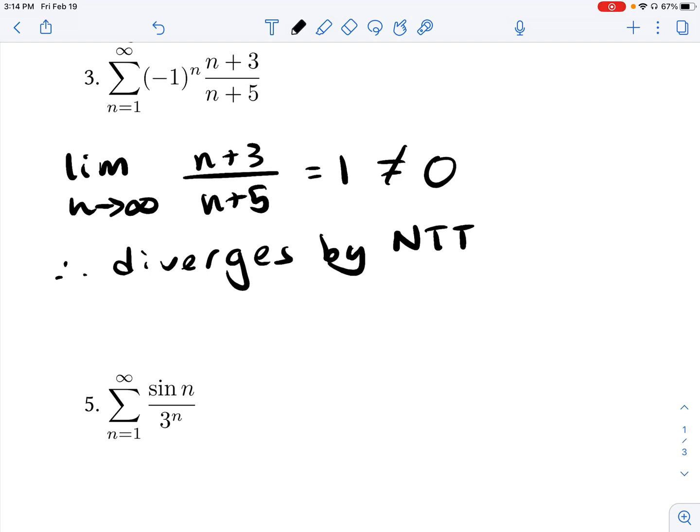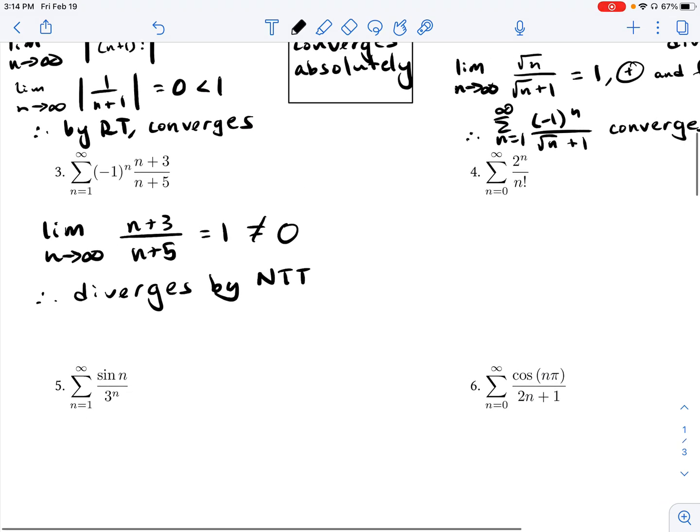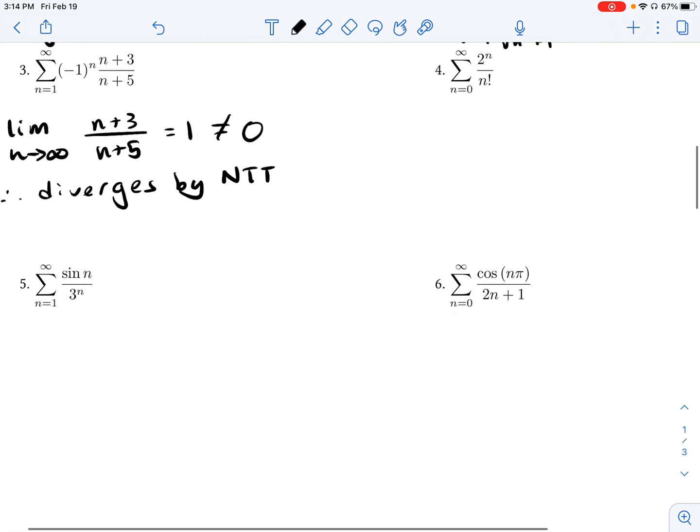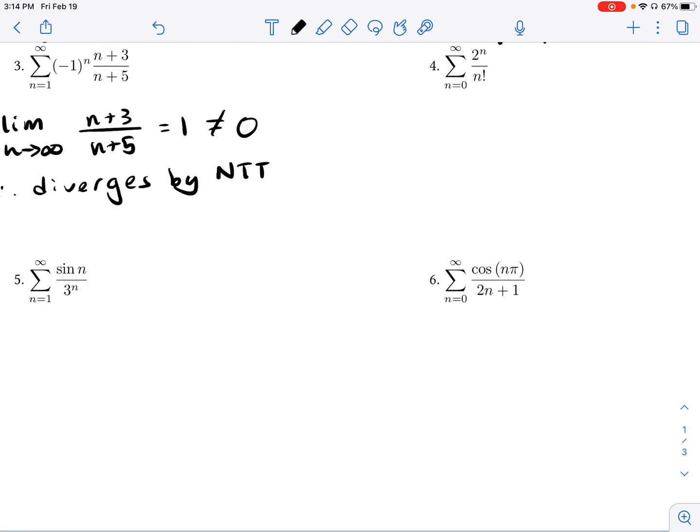It must diverge. So I encourage you now to try the next couple of problems. I've uploaded my solutions to Classroom, so you can go ahead and check there. And hopefully this helps understand absolute convergence.